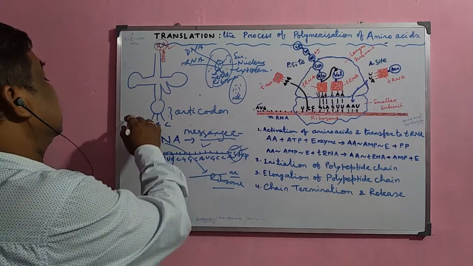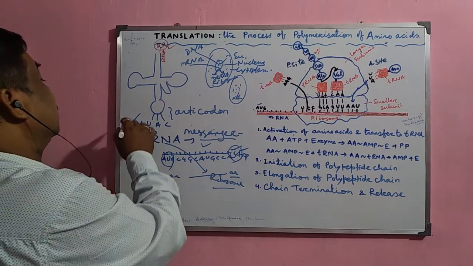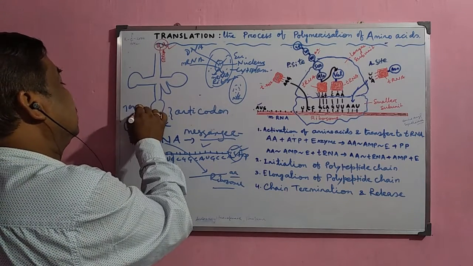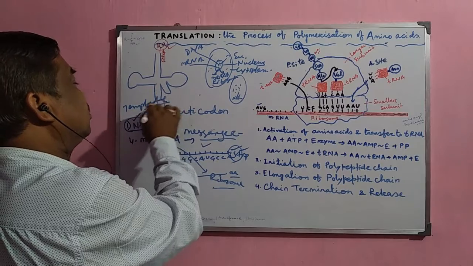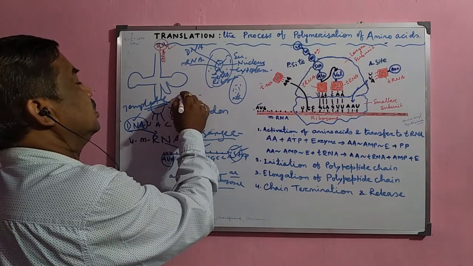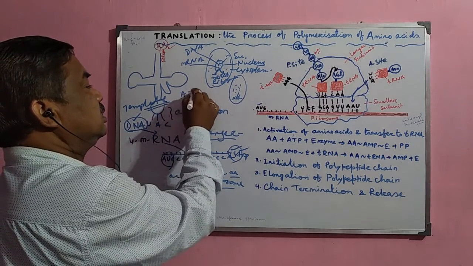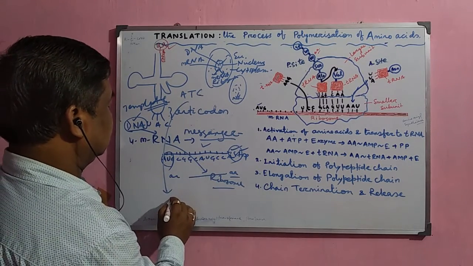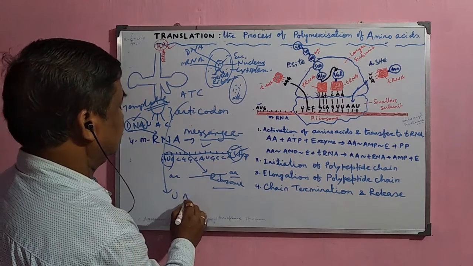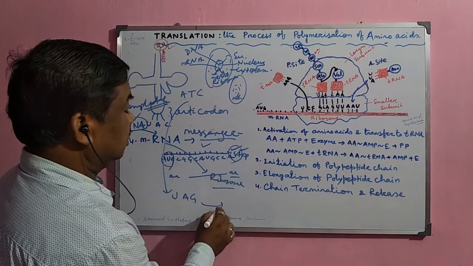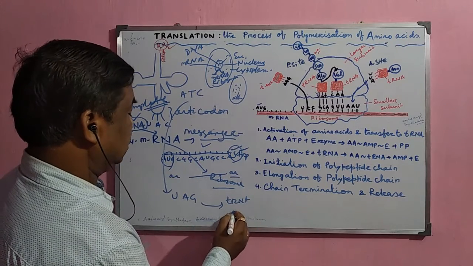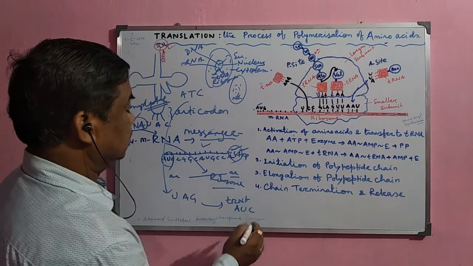Whatever message they receive from DNA, suppose this is the code of the DNA, the template code, and in the template code, suppose it is ATC, then the mRNA will be UAG, and in case of tRNA, the anticodon will be AUC.